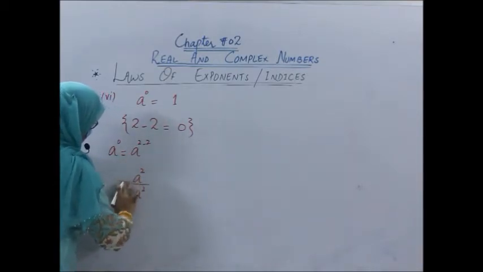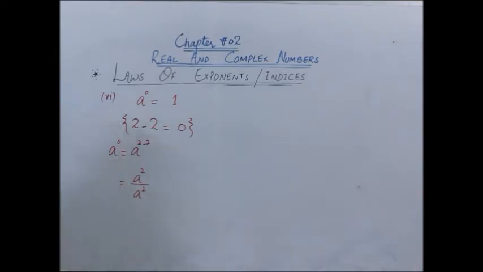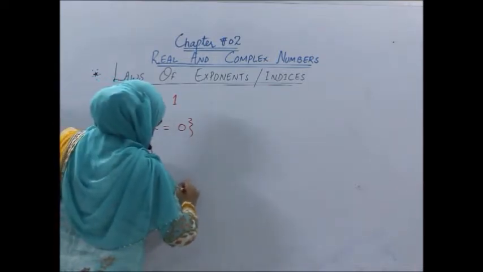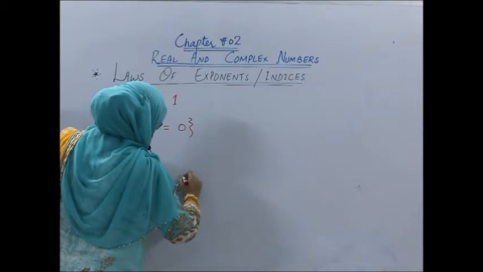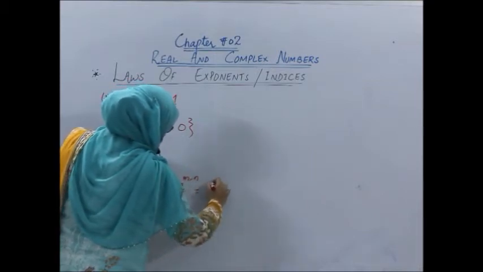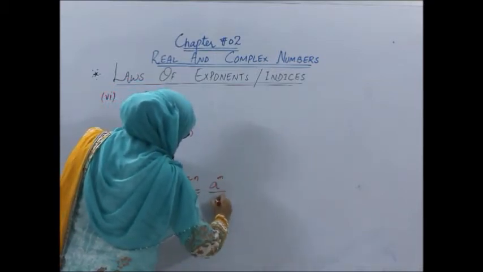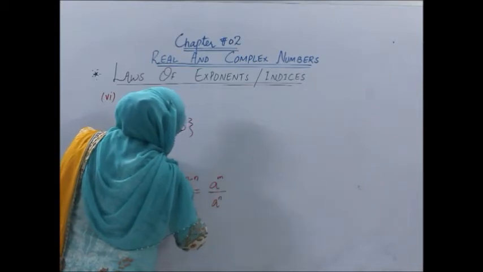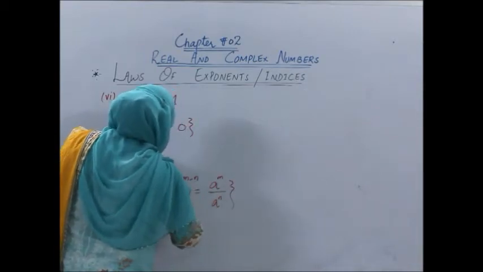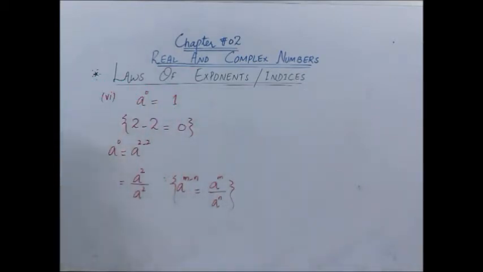power 2. Which law of index have we used here? We have used the law of index that if the bases are the same, we can subtract the exponent of the denominator from the exponent of the numerator. So here we can write a power 2 minus 2 as a square divided by a square. By which law? By this law of exponent.